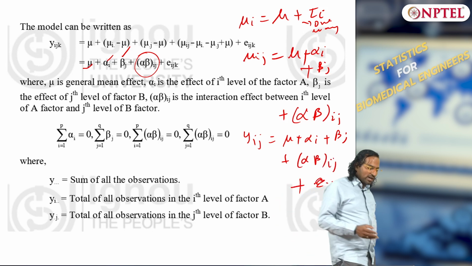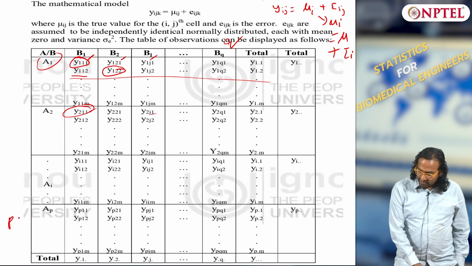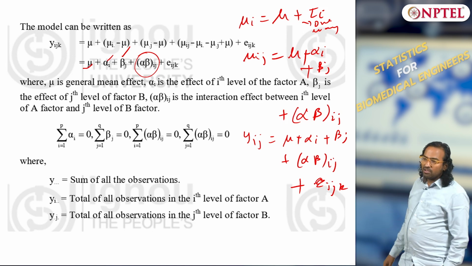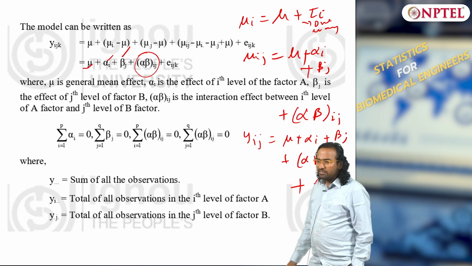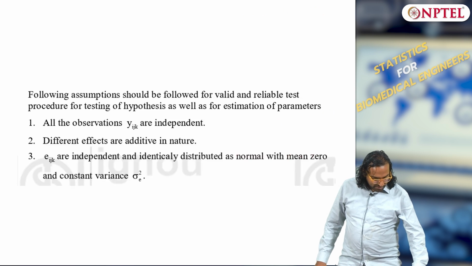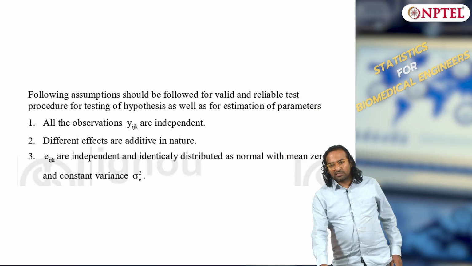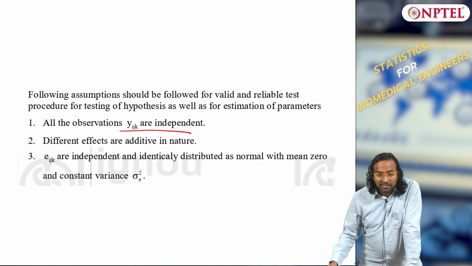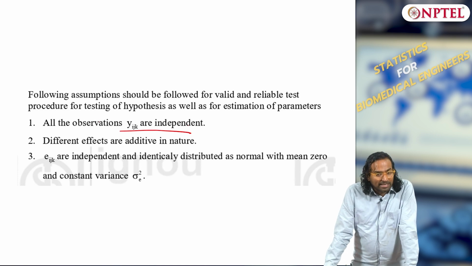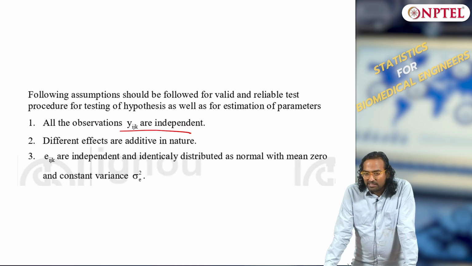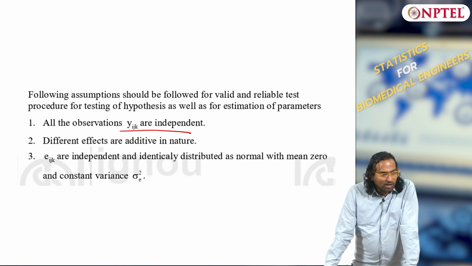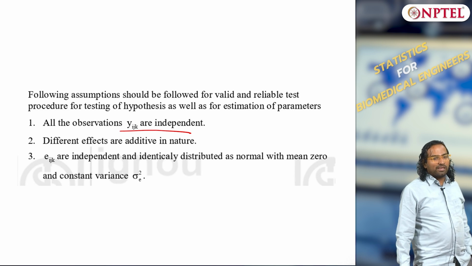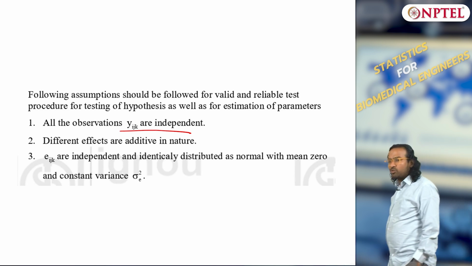The assumption of Gaussianity is always there. So, the error epsilon ijk is going to be Gaussian normal with 0 comma sigma square, that is the usual assumption we make. So, the following are the assumptions that we are going to make in two-way ANOVA. All observations are independent. So, it is not a time series, okay. It is not dynamic. Your outputs are not dynamic. Remember, that is one of the important factors to keep in mind.